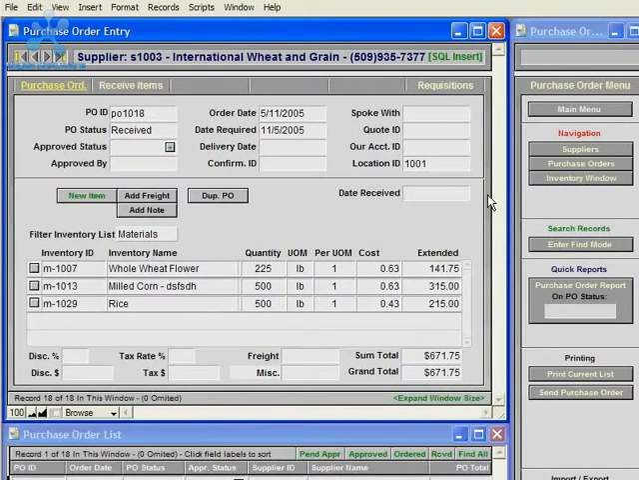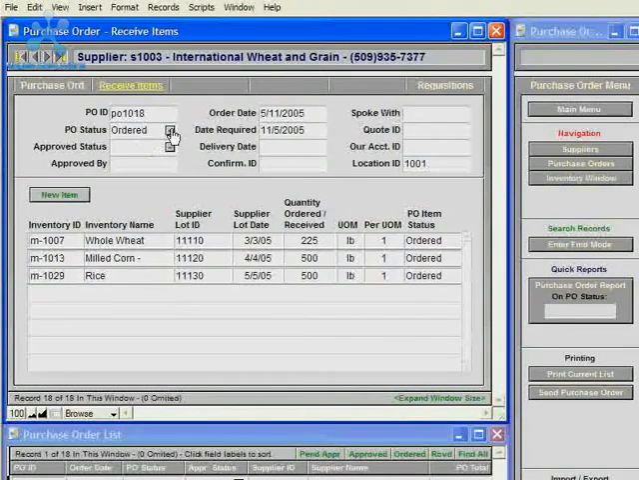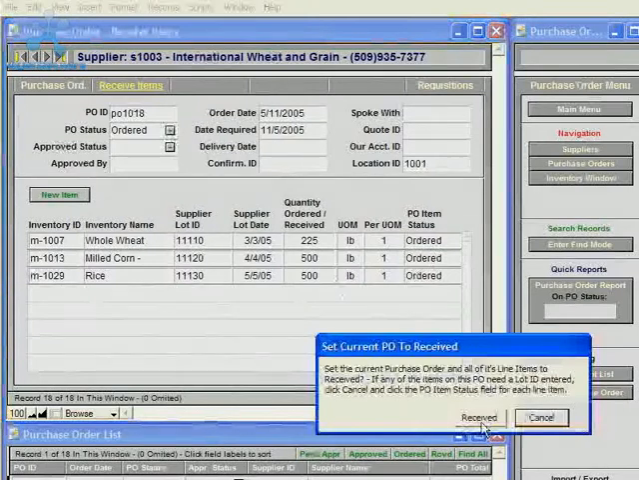To receive purchase order items into inventory, click the Receive Items tab in the Purchasing module. And then you could set the PO status and all of the PO line items to received if all of these items do not require lot tracking. But since these items do require lot tracking, each item has to be received individually.